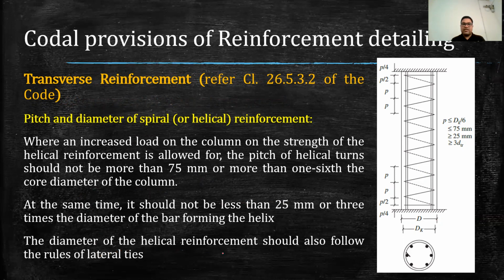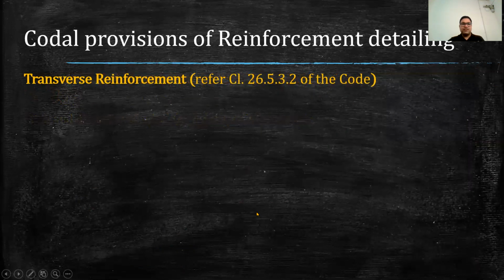Also, the diameter of helical reinforcement should follow the rules for the lateral ties. The diameter of lateral ties that I have discussed earlier should be 1/4 of the largest diameter of bar or 6 mm, whichever is greater. The same specification will be followed in a helically reinforced column also. So that is the case of the helically reinforced column.